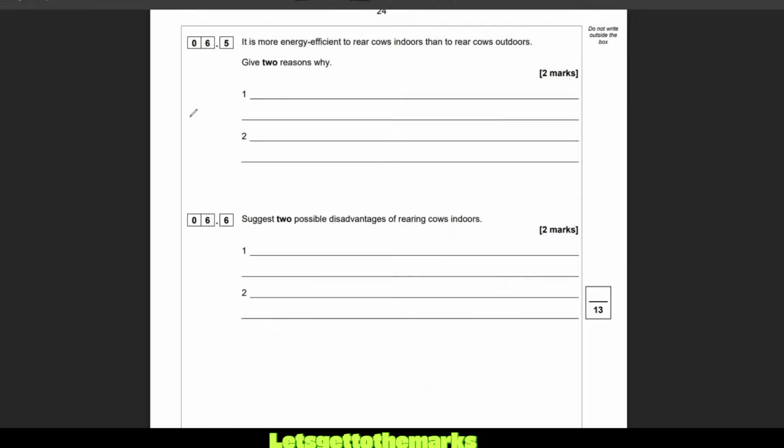So, one of the reasons is, think about when you're outdoors, what happens to your body right now? It's about -5 in the UK. You're going to be shivering, and that means you're going to be losing heat to the surroundings. So indoors is warmer, so less heat loss to surroundings, so more mass gained by cow. So if you keep your cows indoors in a cow shed, they're going to grow bigger than if they're in a field. Hence why your free-range organic cows are more expensive, because the farmer has to account for the fact that they've got to feed them more to keep the cows warm because they're losing heat to the surroundings.